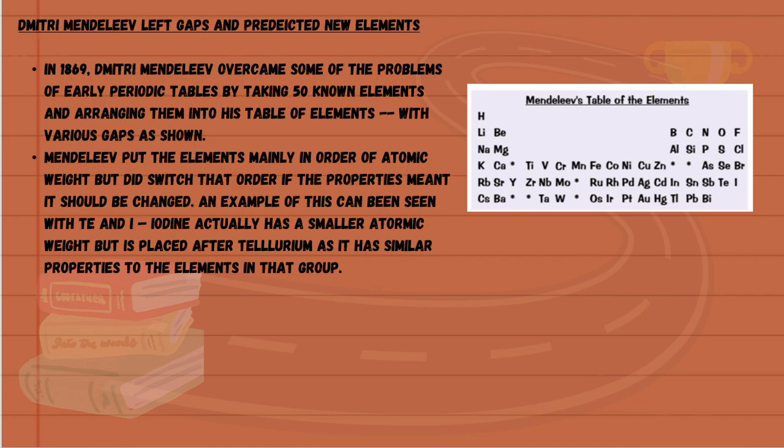Dmitry Mendeleev left gaps and predicted new elements. In 1869, Dmitry Mendeleev overcame some of the problems of early periodic tables by taking 50 known elements and arranging them into his table of elements, with various gaps as shown. Mendeleev put the elements mainly in order of atomic weight, but did switch that order if the properties meant it should be changed. An example of this can be seen with Te and I. Iodine actually has a smaller atomic weight but is placed after tellurium, as it has similar properties to the elements in that group.